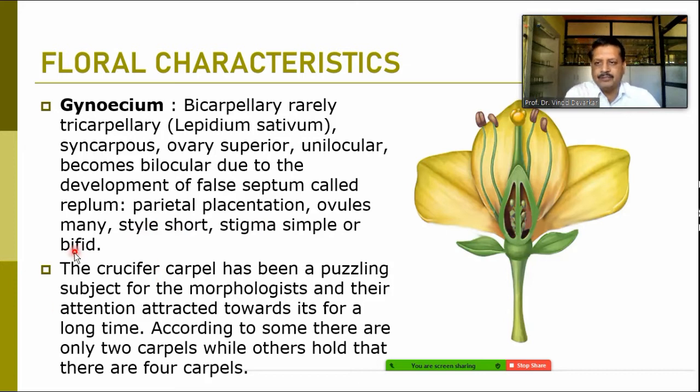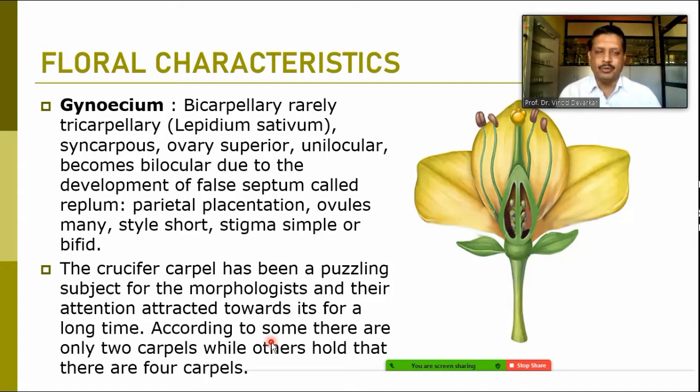The crucifer carpel has been a puzzling subject, because morphologists have had their attention attracted towards it for a long time. According to some, there are only two carpels, while others hold that there are four carpels. The reason is that variation is observed. Bicarpellary and tricarpellary ovaries are there. There is a formation of a false septum.